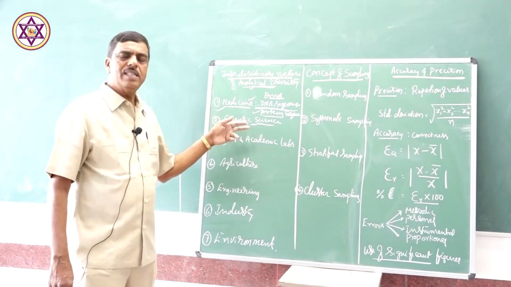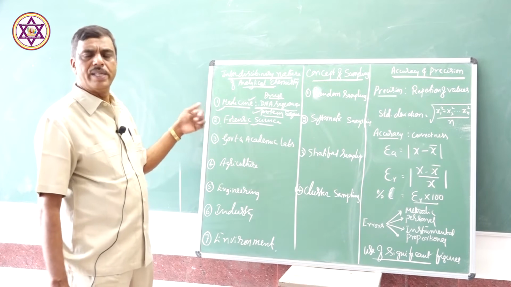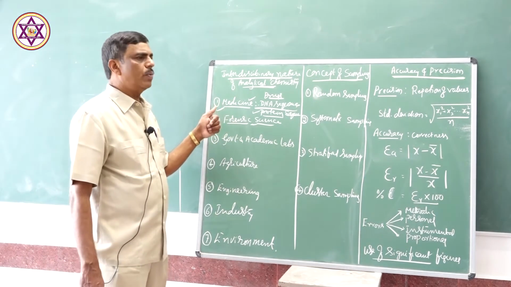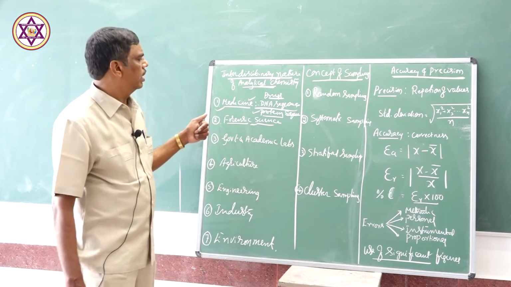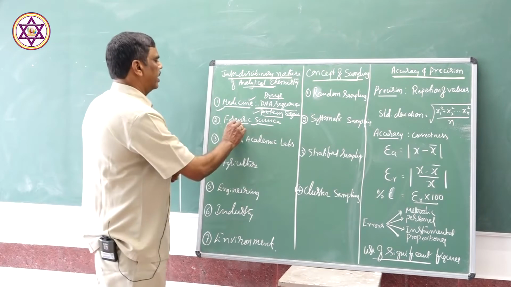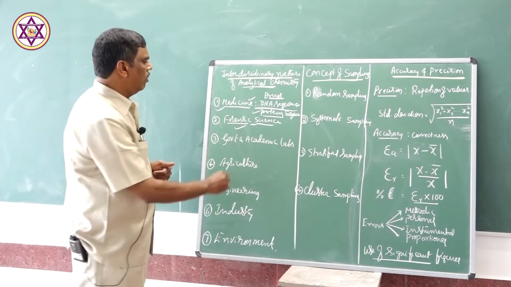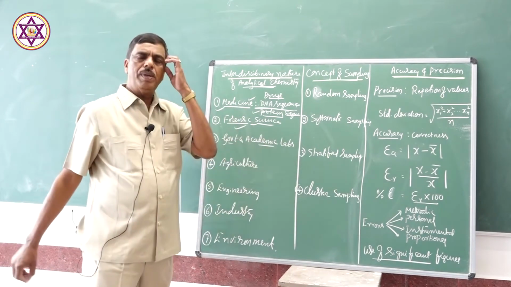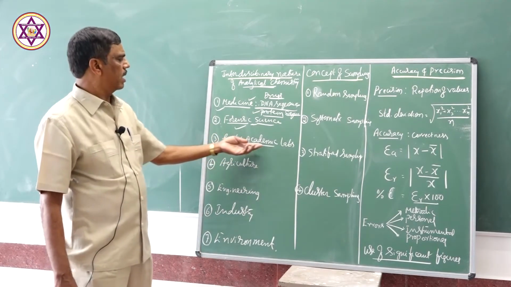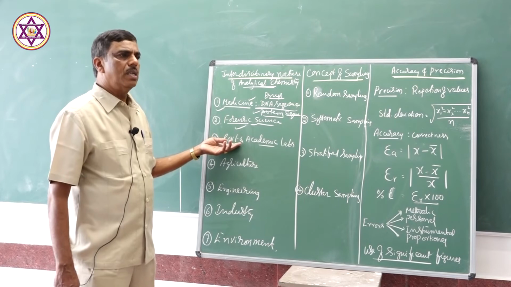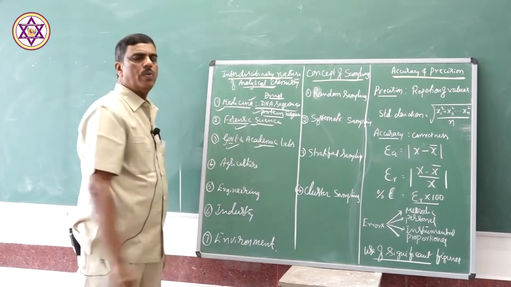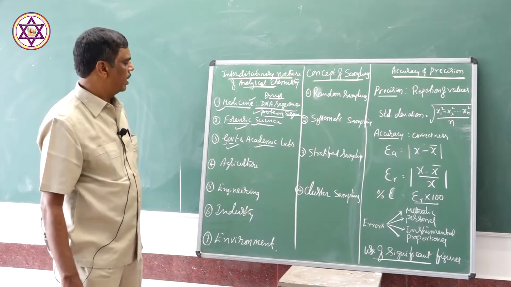Therefore, forensic science is very useful in identifying the substances used for unlawful activities in society. In government and academic labs, so many chemical laboratories, college laboratories, government laboratories, in all those laboratories, analytical chemistry is made use of to find out the chemical substances.